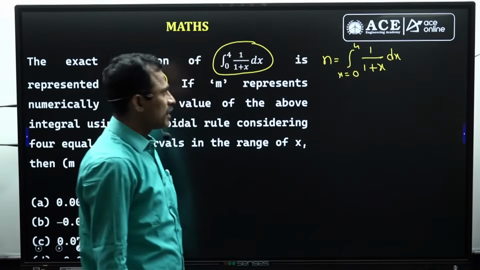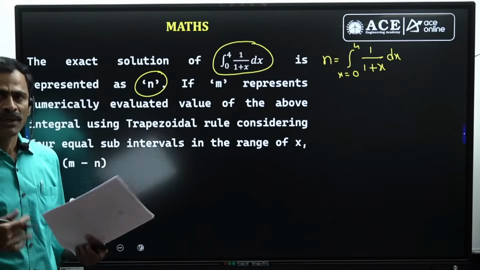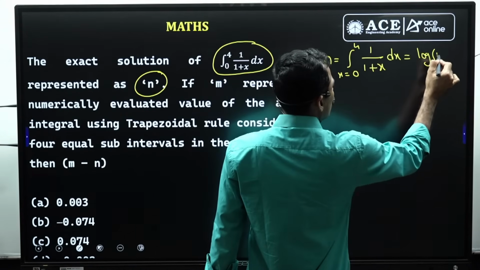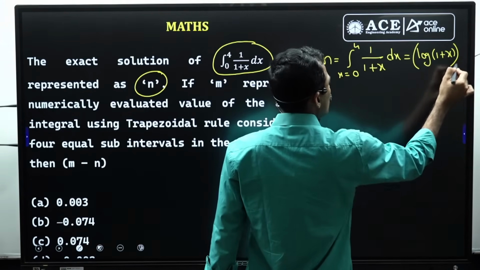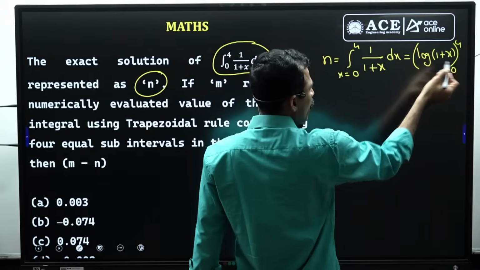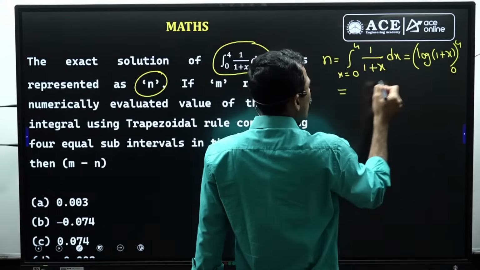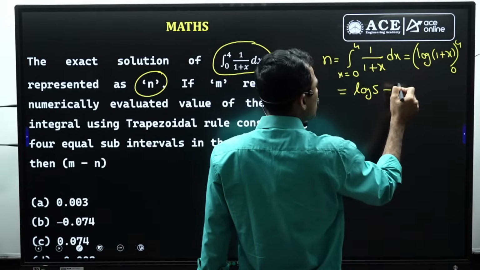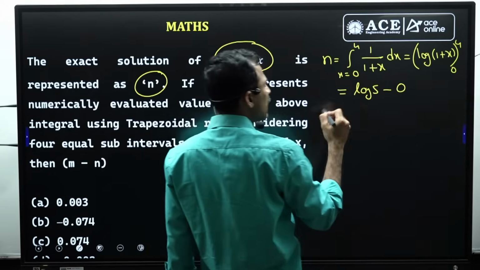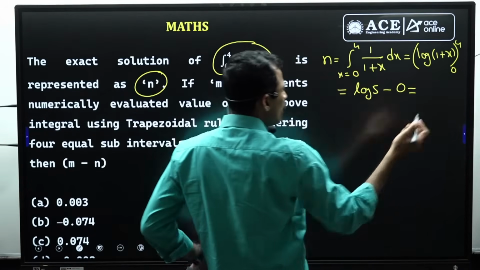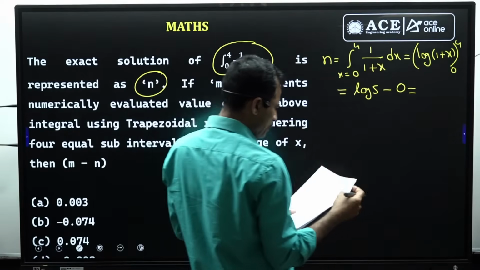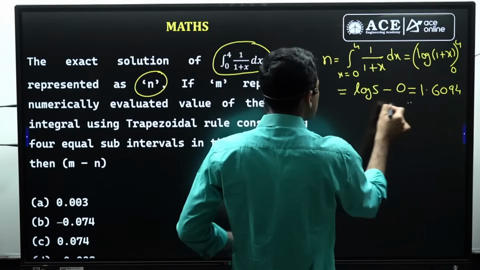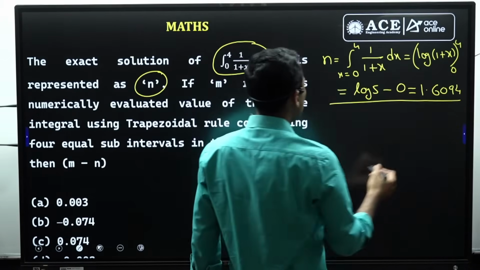Now this function is integrable, so we can do the integration by the general method. Integral of 1 by 1 plus x is log of 1 plus x from 0 to 4. Substituting the upper limit and lower limit, for x equal to 4, we get log 5, and for x equal to 0, log of 1 plus 0, that is log 1, which is 0. So log 5 is the exact value. Or by using the calculator, if we write it in decimal form, this will be 1.6094. This is the exact value n.